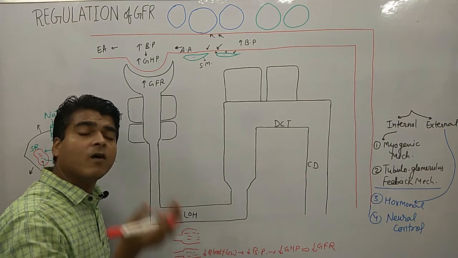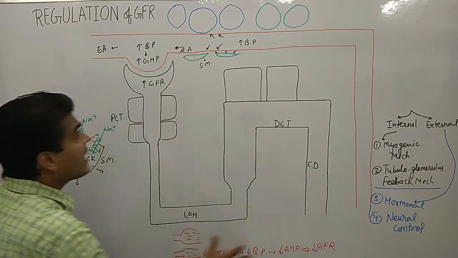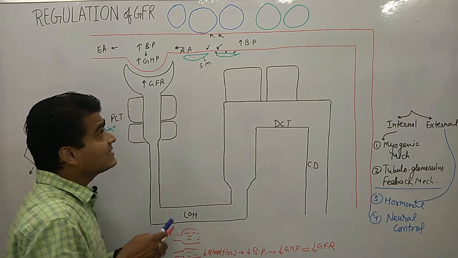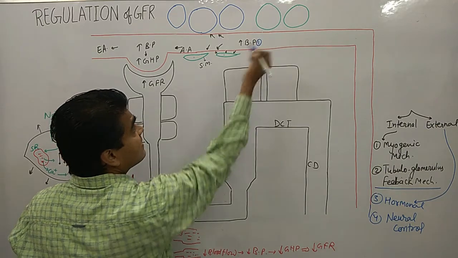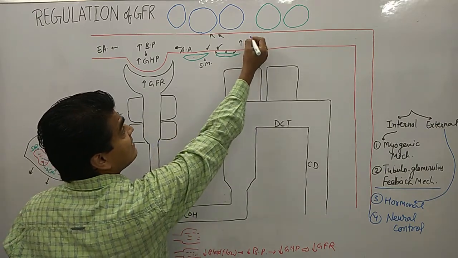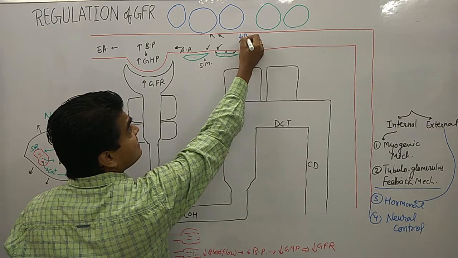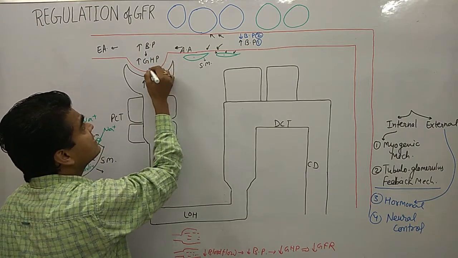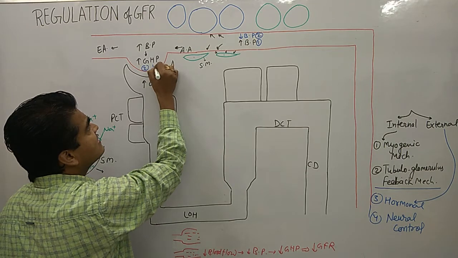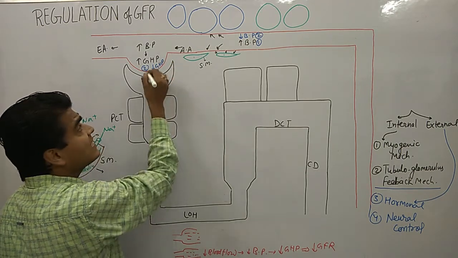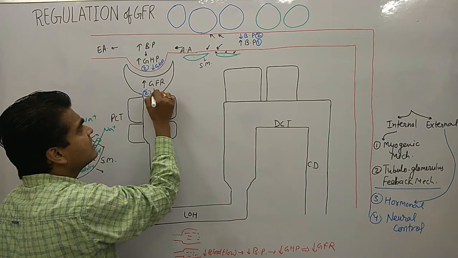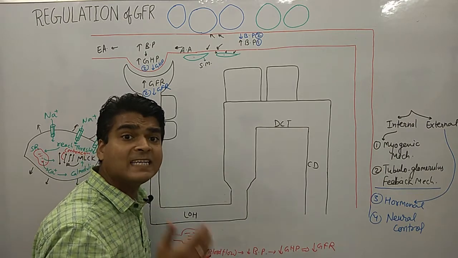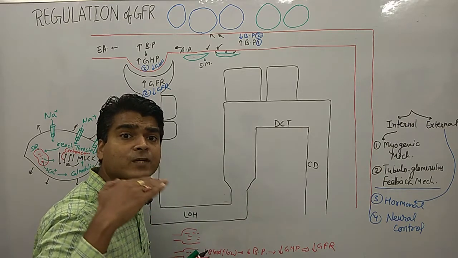Okay everyone, now just look at what happened in the opposite condition. Suppose this is our first condition, and now suppose in the second condition there is a decrease in the blood pressure, there is a decrease in glomerular hydrostatic pressure. So in the second condition, what happened? Decrease in GHP. And if GHP is decreasing, then GFR is decreasing.